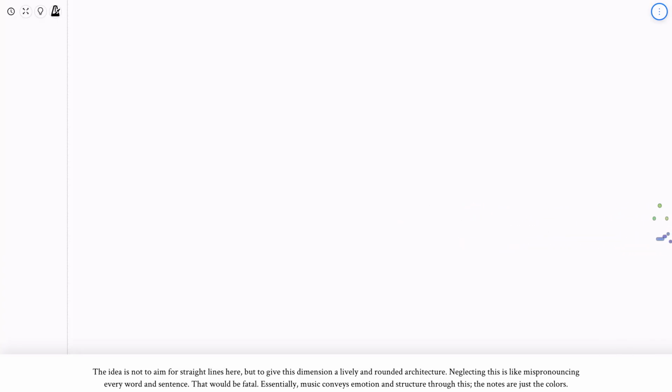The idea is not to aim for straight lines here, but to give this dimension a lively and rounded architecture. Neglecting this is like mispronouncing every word and sentence. That would be fatal. Essentially, music conveys emotion and structure through this. The notes are just the colors.